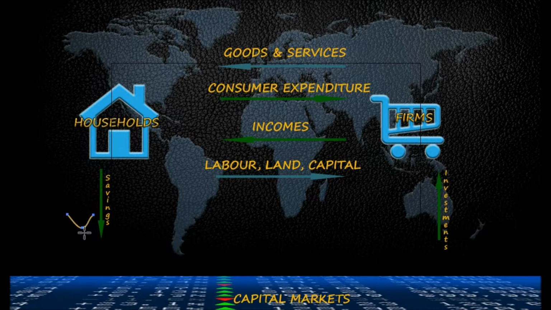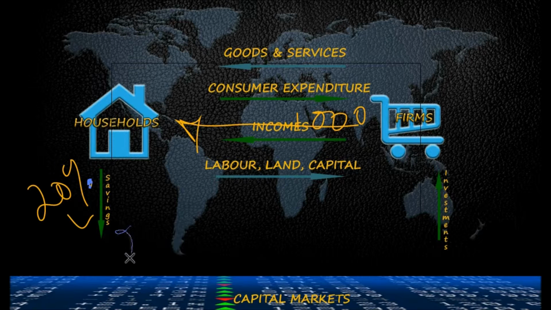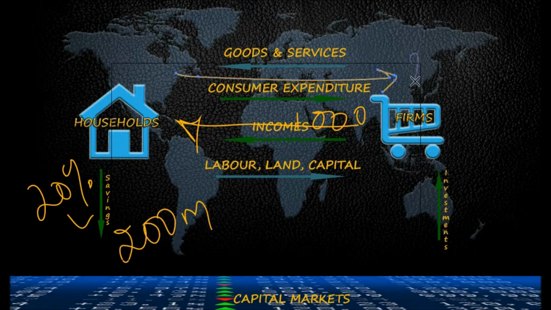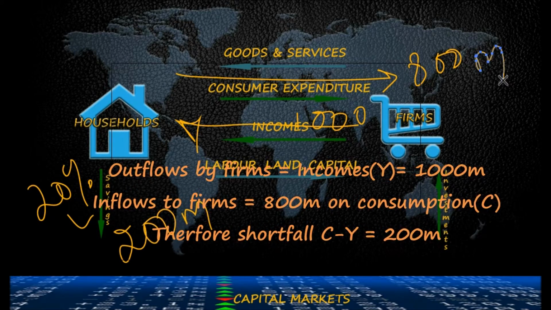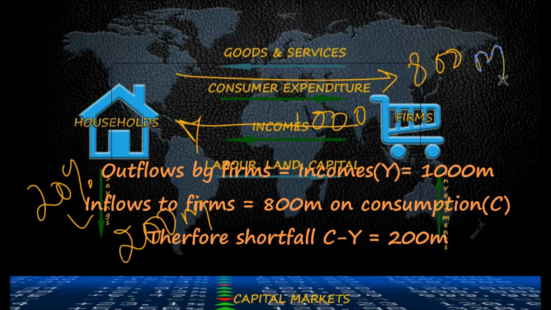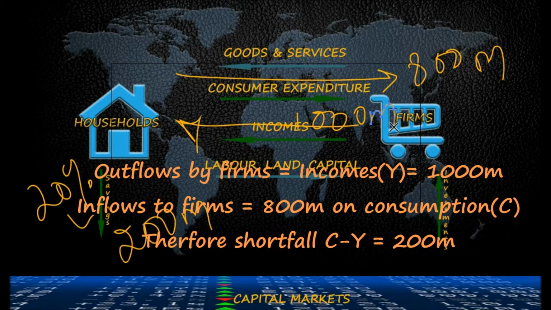Let's assume in our slightly more realistic world, where households now start saving a part of their income, this would mean that only a part of the income that they receive goes into consumer expenditure. This also means that now firms receive less of this monetary flow from consumer expenditure, and they shell out more in the form of income. Therefore, firms fall short of money, since consumer expenditure minus income is now negative.